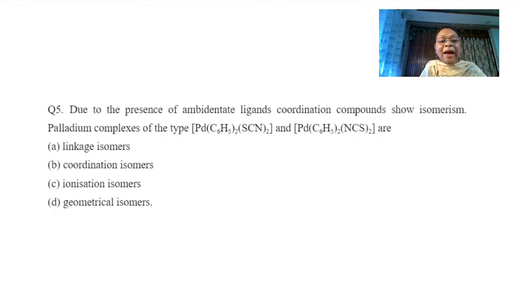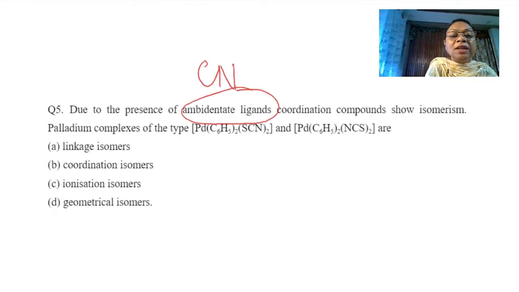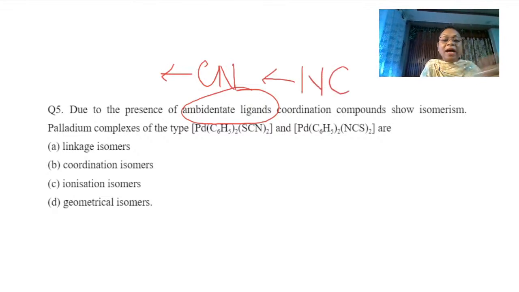Due to the presence of ambidentate ligands, which means it has two attachment sites, CN can attach through C or through N. All right, so that makes it an ambidentate ligand. So coordination compounds show isomerism due to ambidentate ligands.